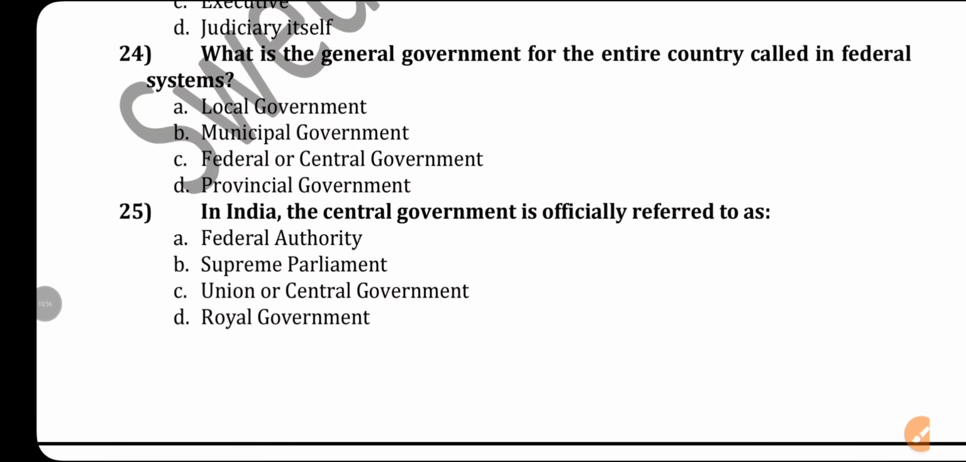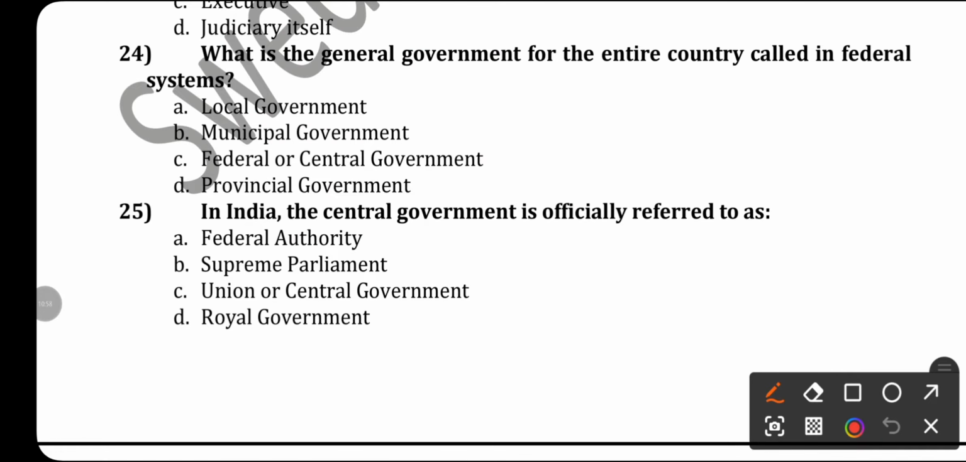Question number 24. What is the general government for the entire country called in a federal system? You know, this is known as central government or union government or federal government. The answer will be option C. In India, the central government is officially referred to as union and central government.